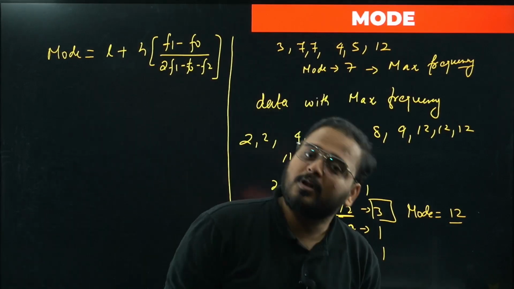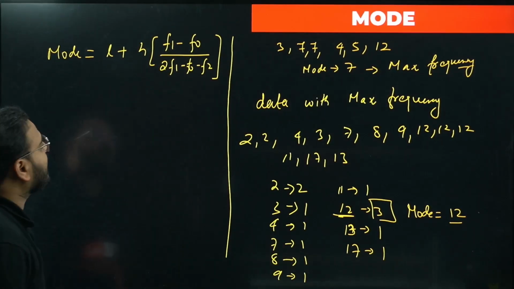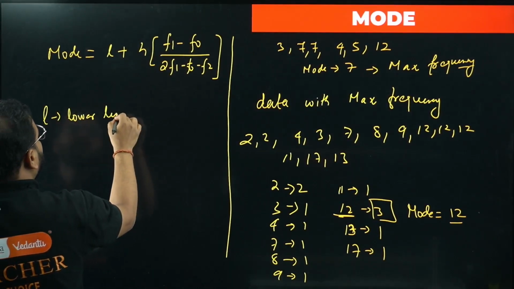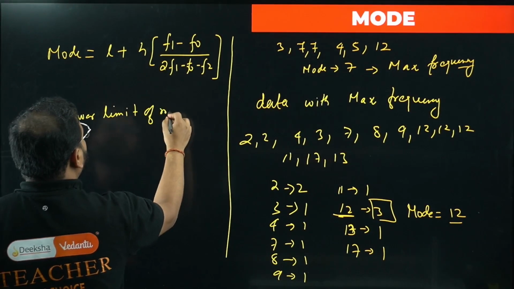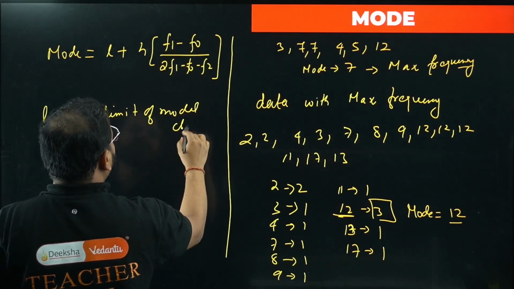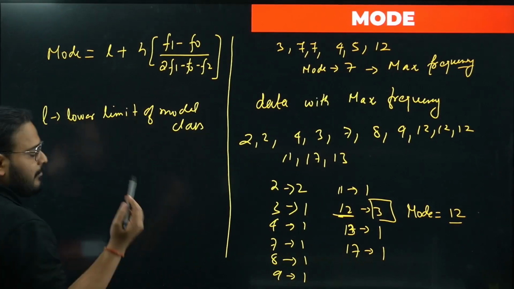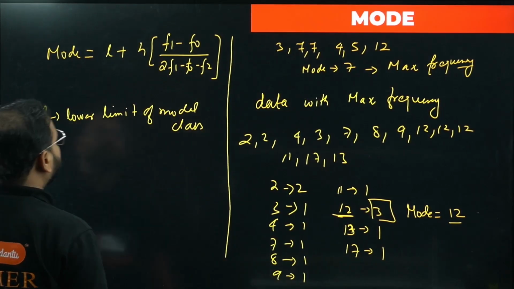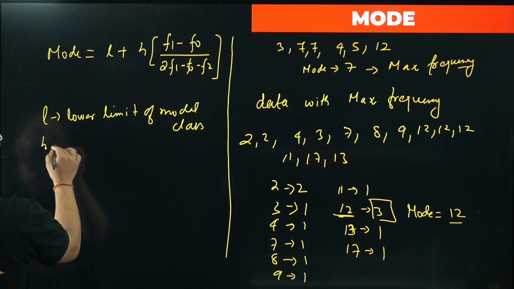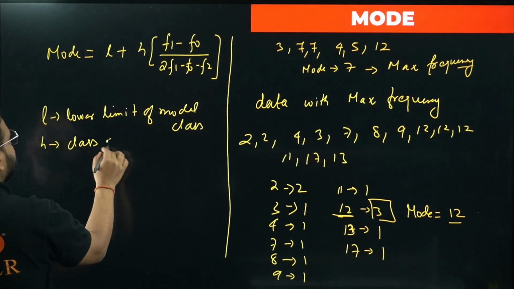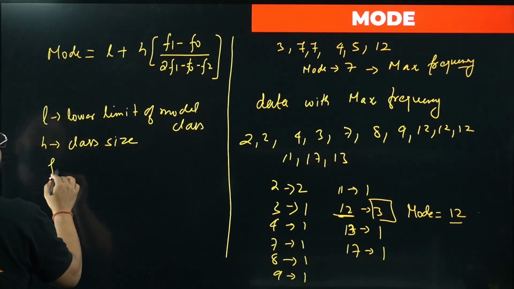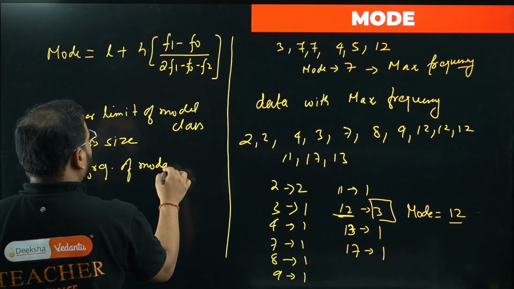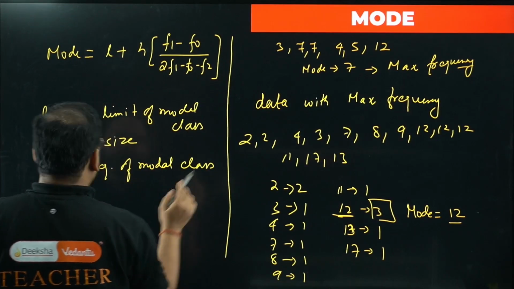L is the lower limit of the modal class. How do we find it? Don't worry, we'll let you know that as well when I take a question to help you understand the formula. So L is the lower limit of the modal class. Next, bacha, h is the class size. What is f1, sir? f1 is the frequency of the modal class, of course. And what is f0, sir?